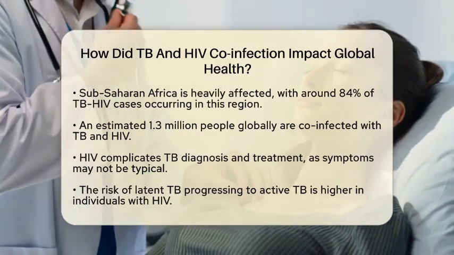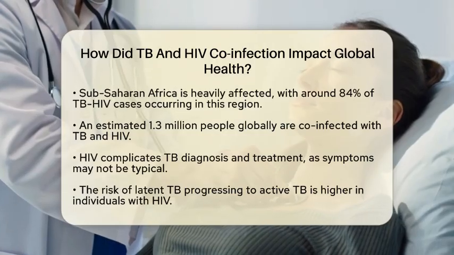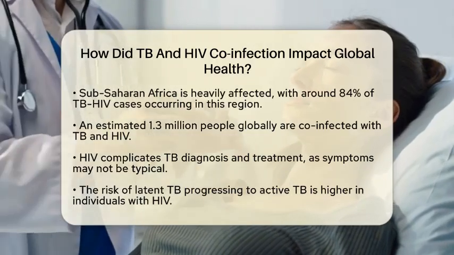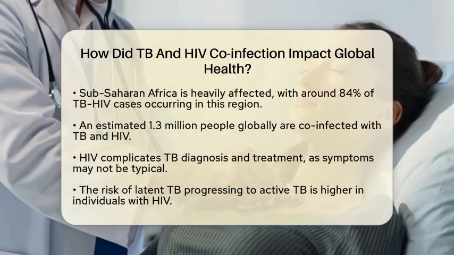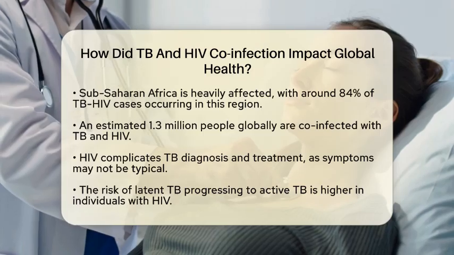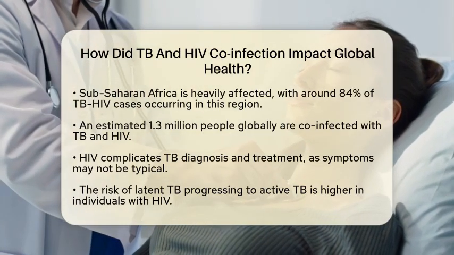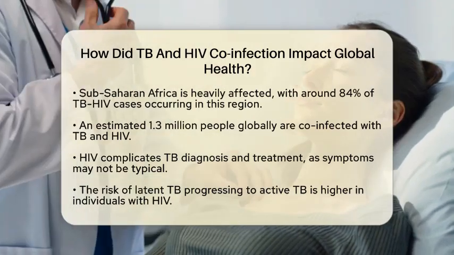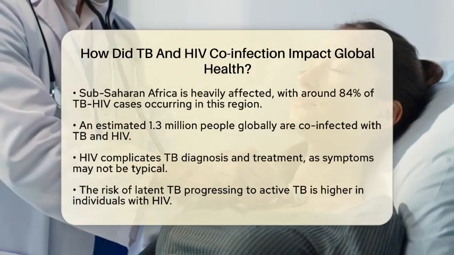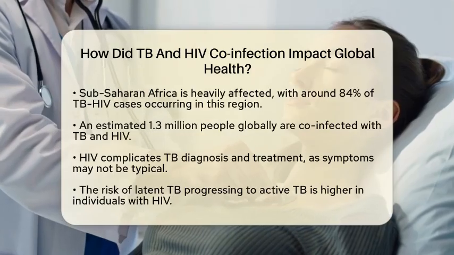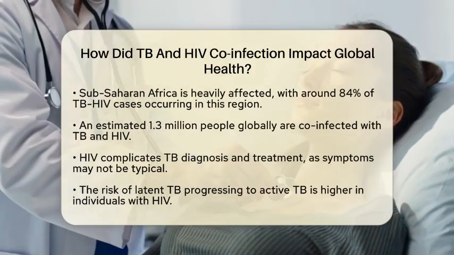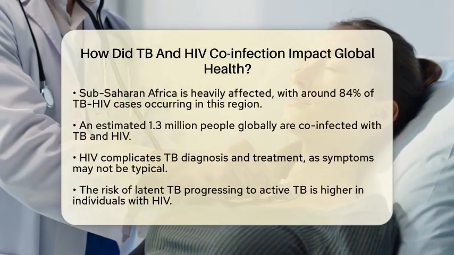Globally, an estimated 1.3 million people live with both TB and HIV, highlighting the scale of this issue. The presence of HIV complicates the diagnosis and treatment of TB. When a person has HIV, the symptoms of TB may not be typical, making it harder to identify. Additionally, the risk of latent TB progressing to active TB is increased.